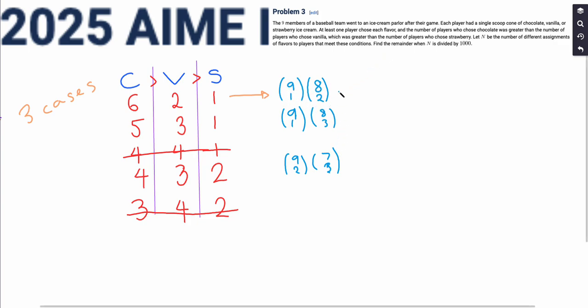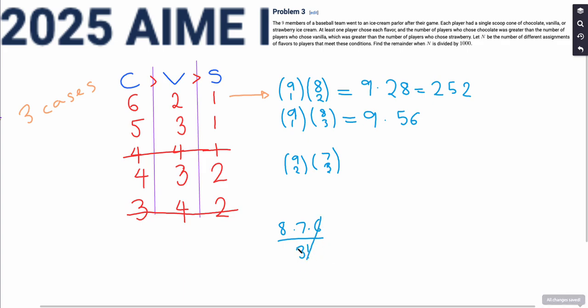So let's go ahead and start computing. 9 choose 1 is equal to 9. 8 choose 2 is equal to 8 times 7 over 2, which is also equal to 28. And 28 times 9 is 252. Great. So 9 choose 1 times 8 choose 3 is going to be 9 times 56. 8 choose 3 is 8 times 7 times 6 over 3 factorial. 6 is equal to 3 factorial, so those cancel, and we're left with 8 times 7 or 56. And so this is equal to 504.